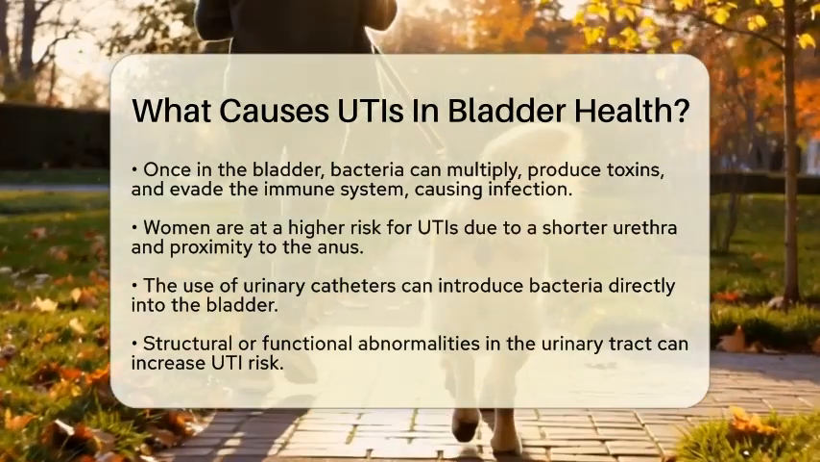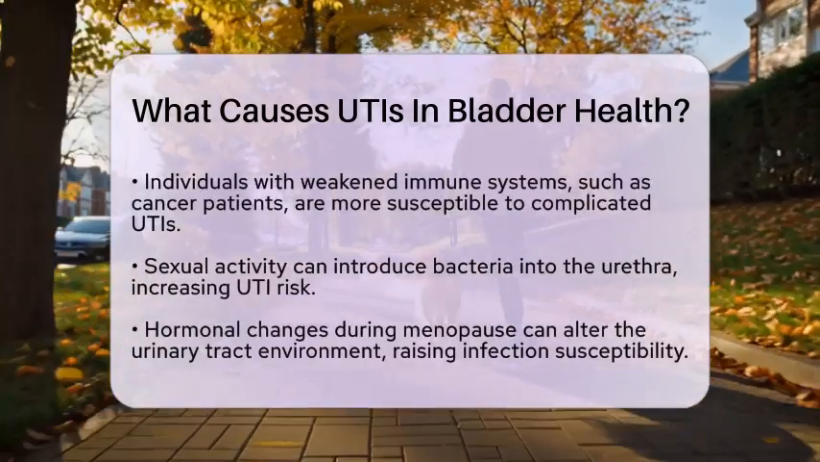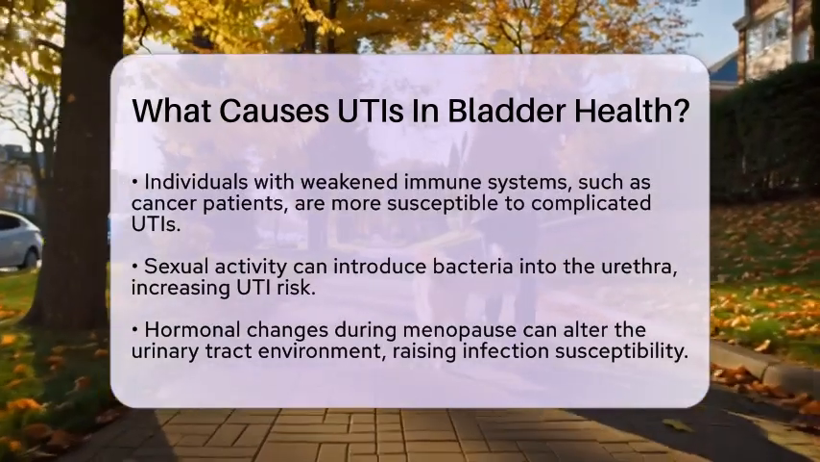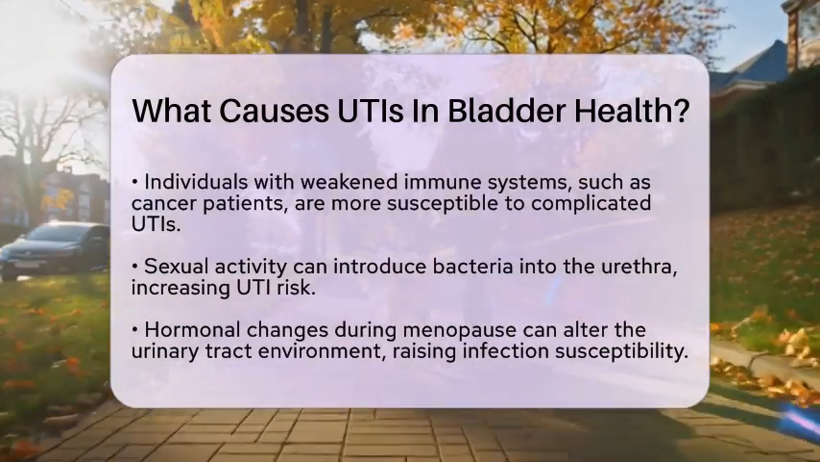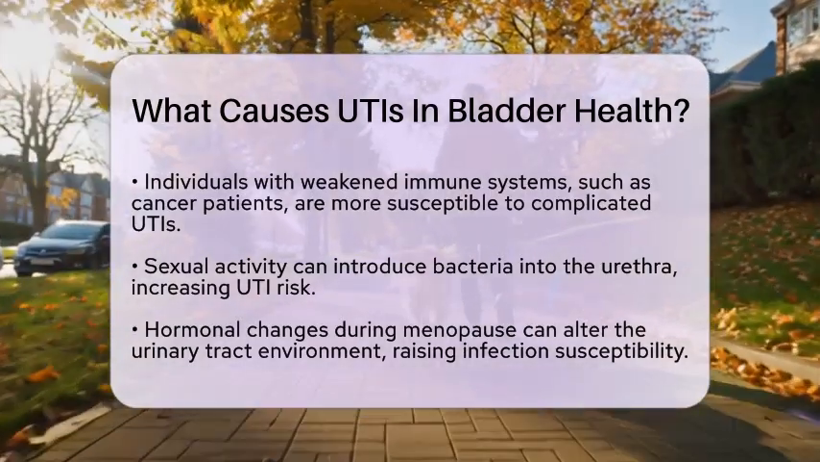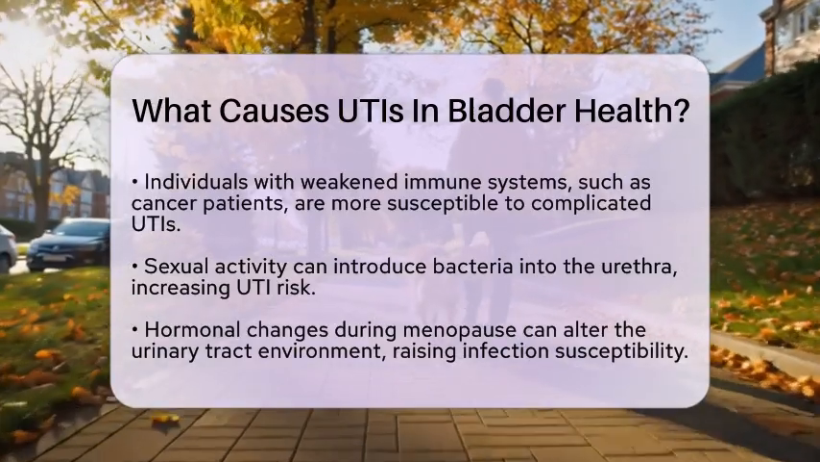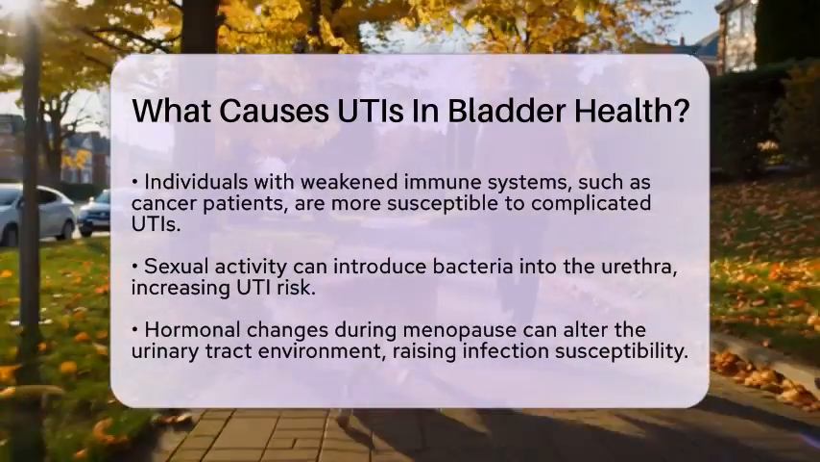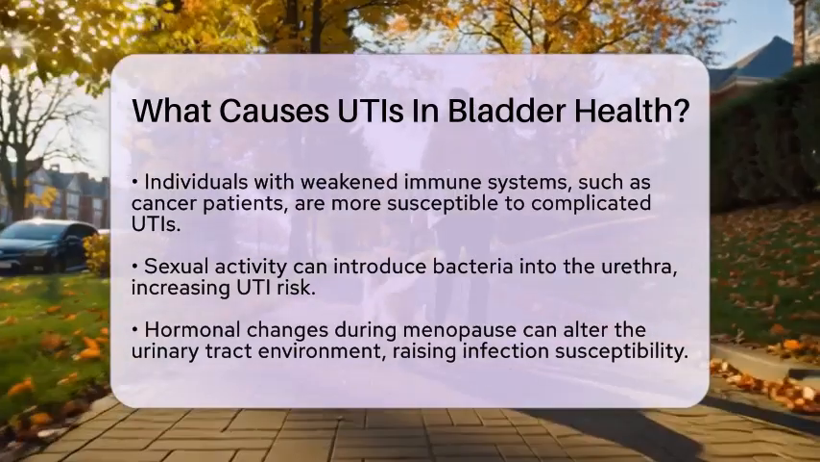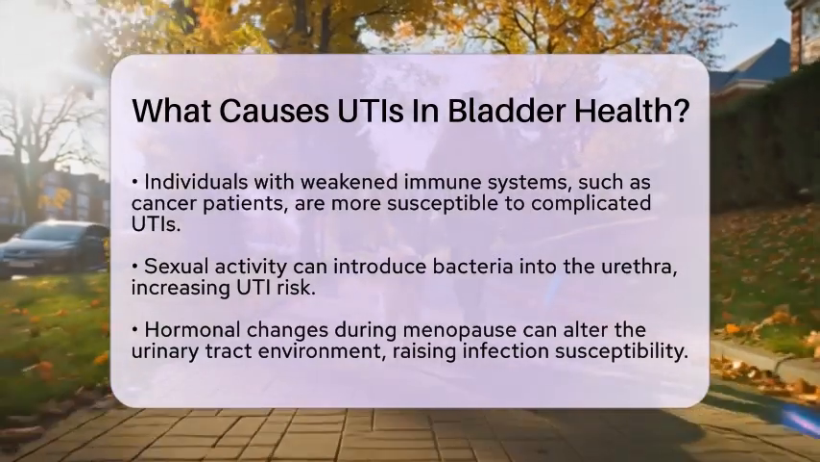Additionally, any structural or functional abnormalities in the urinary tract that affect urine flow or bladder emptying can raise the risk of infection. Individuals with weakened immune systems, such as those undergoing cancer treatment, are at a higher risk for complicated UTIs. Sexual activity can also play a role, as it may introduce bacteria into the urethra. Hormonal changes during menopause can alter the urinary tract environment, increasing susceptibility to infections.